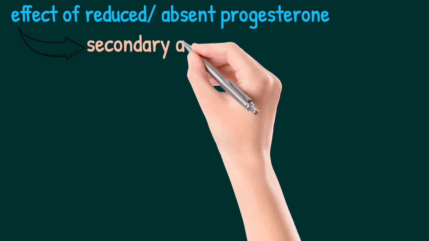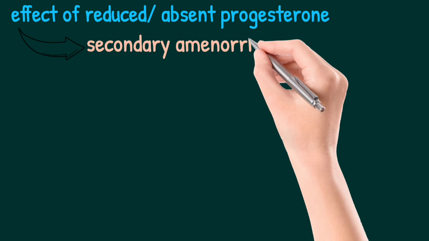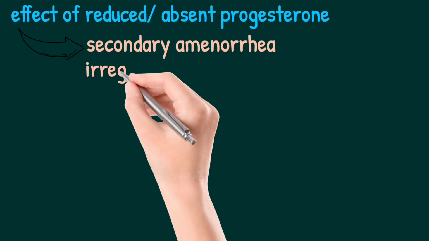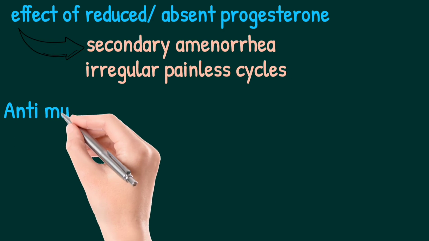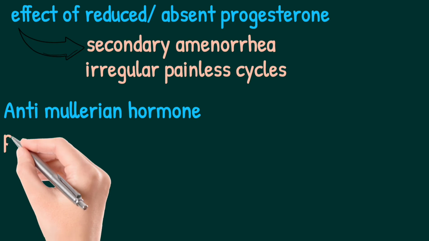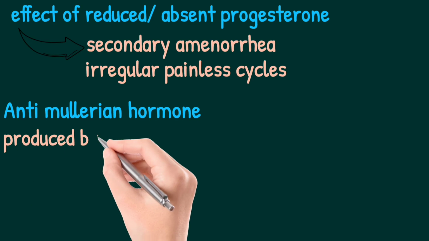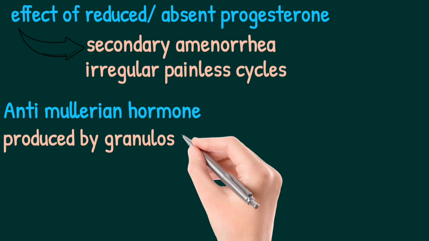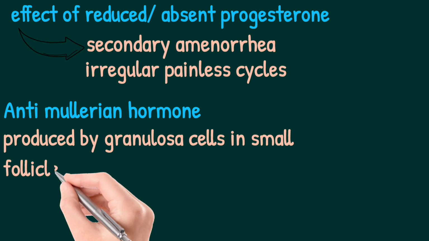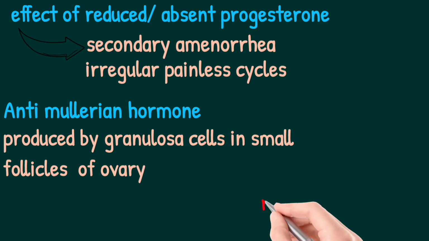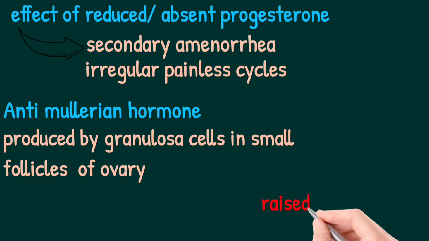one, the endometrium is continuously under the influence of estrogen and there is absent progesterone. So there is no secretory phase. The continuous proliferative stage leads to proliferation and then breakthrough bleeds, leading to irregular and painless cycles. The pain during menses is due to progesterone, which is responsible for prostaglandin F2 alpha release. So painless cycles will be there.